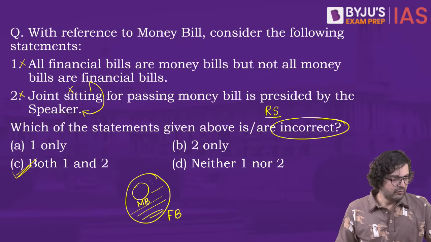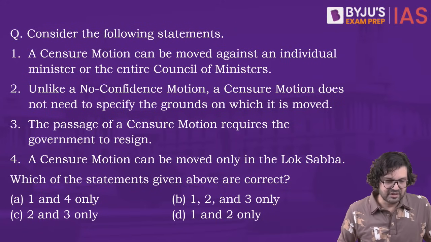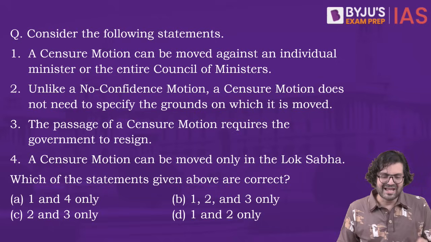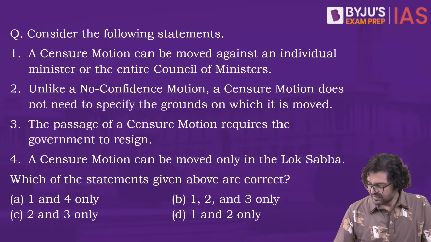So that's there. Moving on to the next question. Consider the following statements. Number 1, a censure motion can be moved against an individual minister or the entire council of ministers.